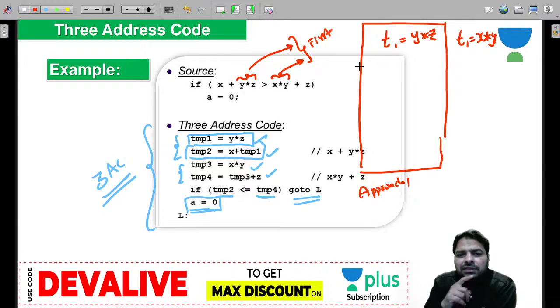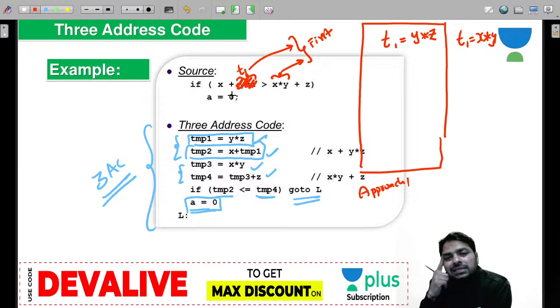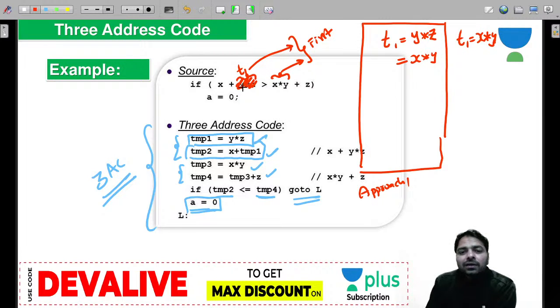After this job is over, this is stored in t1. Now x plus t1, still x is required in future, y required, z required. So what I am trying to do, first I calculate x star y, because y can be free. Here I am going to calculate it and store in y because y is free now. In future nobody is using y, so I can reuse the y.